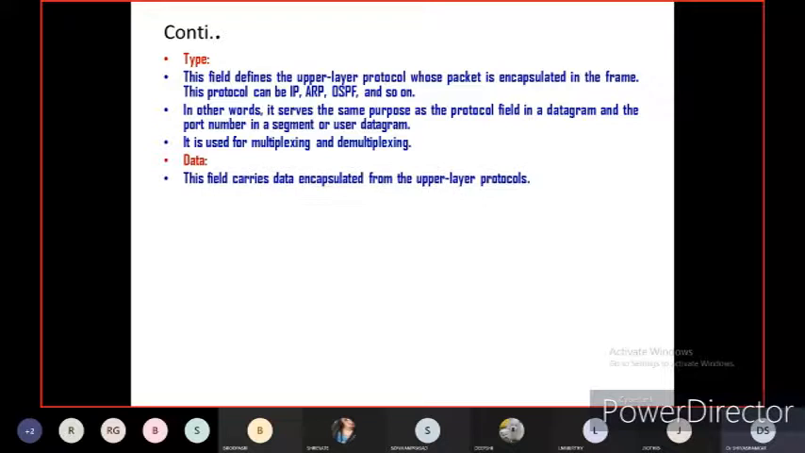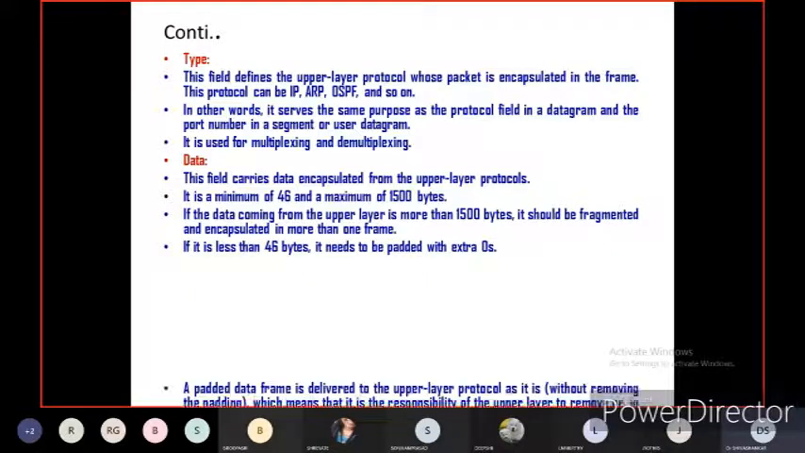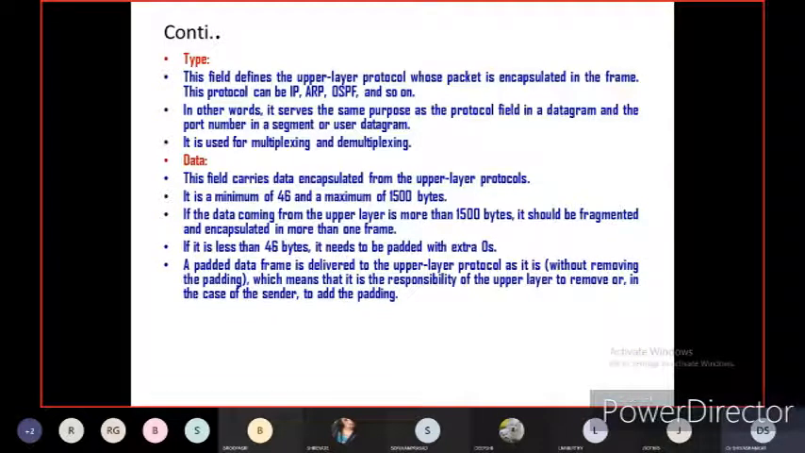Now what is data? This field carries data encapsulated from the upper layer protocol, of course. It is a minimum of 46 bytes and a maximum of 1500 bytes. If the data coming from the upper layer is more than 1500 bytes, it should be fragmented and encapsulated in more than one frame. If it is less than 46 bytes, of course it needs to be padded with extra zeros, depending on the data width or data frame. A padded data frame is delivered to the upper layer protocol as it is, without removing the padding.